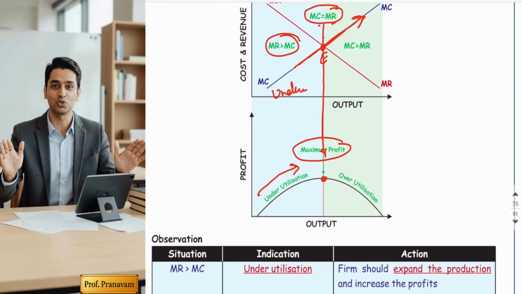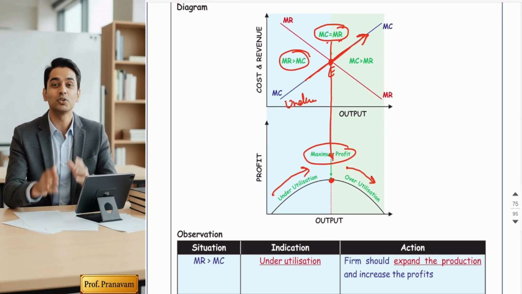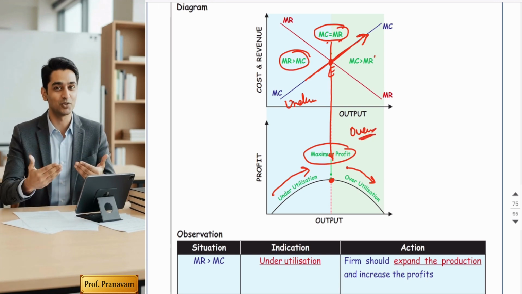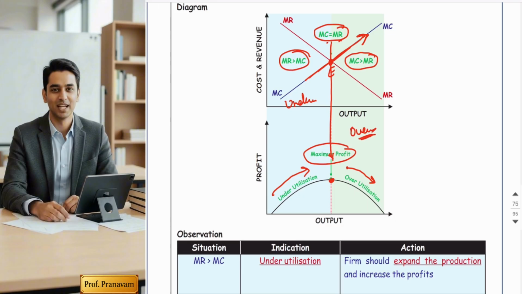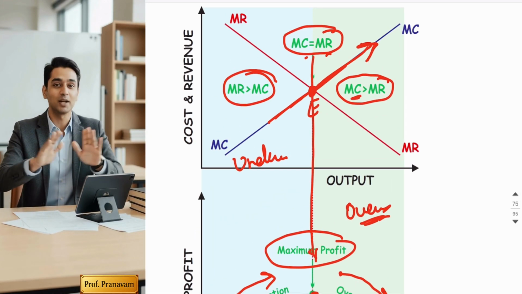Why? Because if we continue the production beyond the optimum, your profit will start falling due to overutilization of resources. So the green shade indicates overutilization, and overutilization means your cost is greater than revenue. That means your profits are reducing when your marginal cost is greater than revenue.